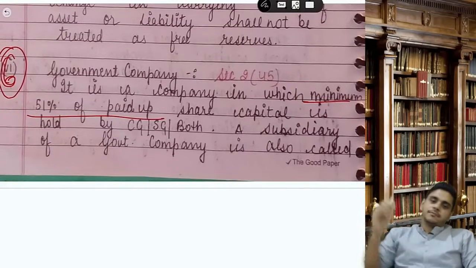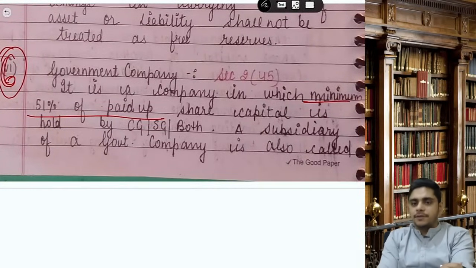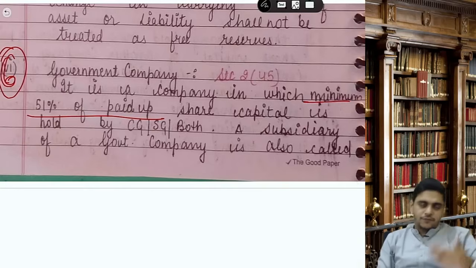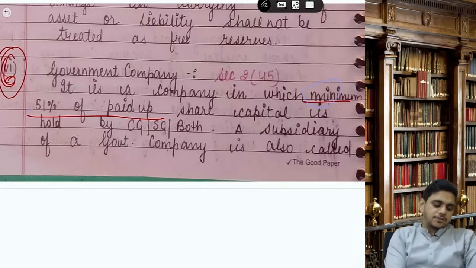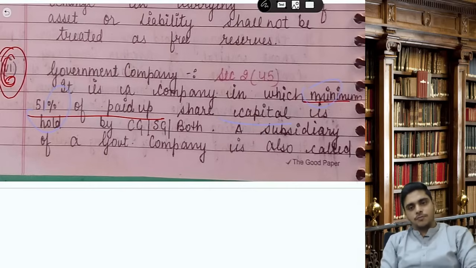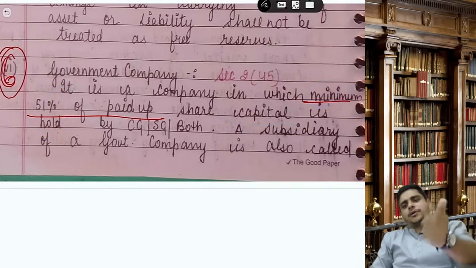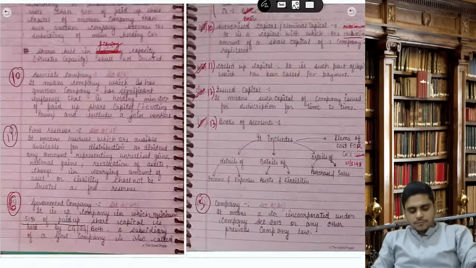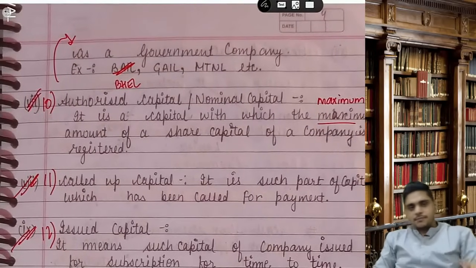Then next definition is government company. For government company, the percentage is 51%. For holding subsidiary, it is more than 50. For government company, it is minimum 51%. It is a company in which minimum 51% of the paid up share capital is held by the Central Government, State Government, or both. A subsidiary of a government company is also a deemed government company. Audit is done by whom? CAG. Examples: BHEL, GAIL, SAIL, MTNL.